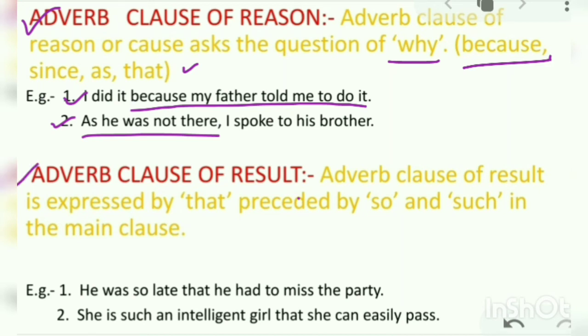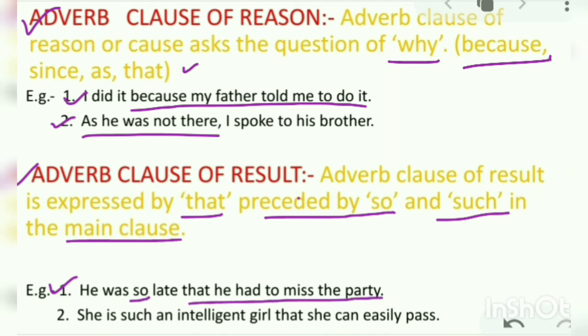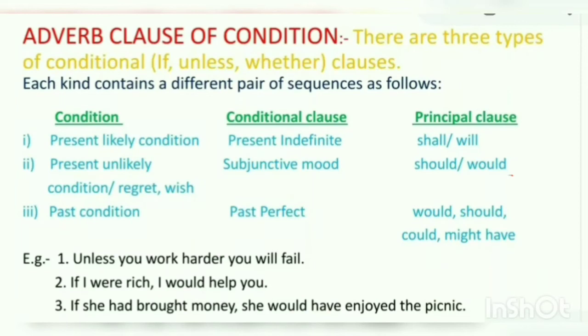Number 6, adverb clause of result. The adverb clause of result is expressed by that preceded by so and such in the main clause. Examples, he was so late that he had to miss the party. Missing the party is a result of getting late. Next, she is such an intelligent girl that she can easily pass. She can easily pass is the result of her intelligence. Understood? Alright? Number 7, adverb clause of condition. There are 3 types of conditional clauses. They will start with if, unless or whether.